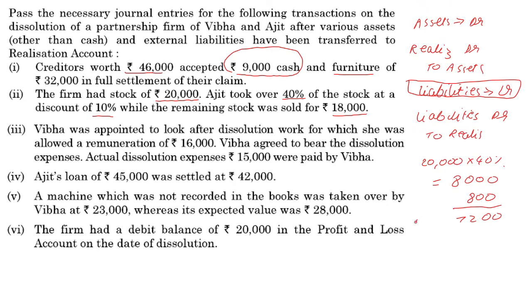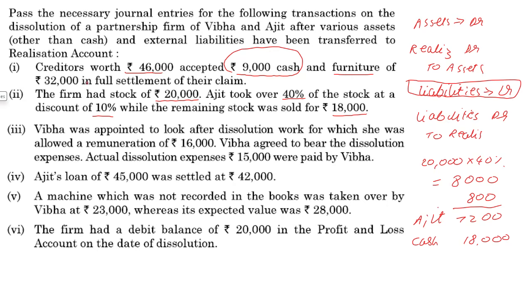Okay, so Ajit will end up being 7,200. Cash will end up being 18,000. And the total amount we can credit the realization account. Why not the stock account? Because we have already put the stock in the realization account. So something in the account is causing us to receive money as well as charge a partner.